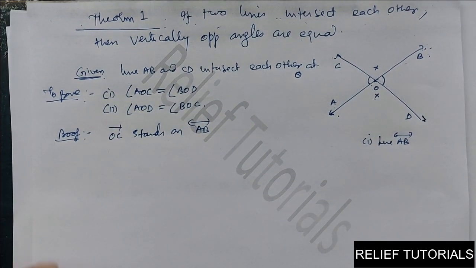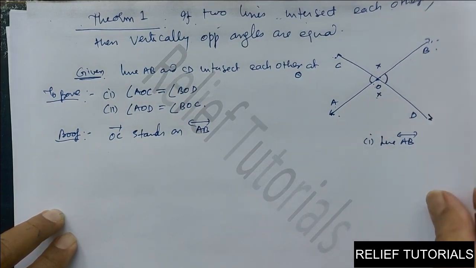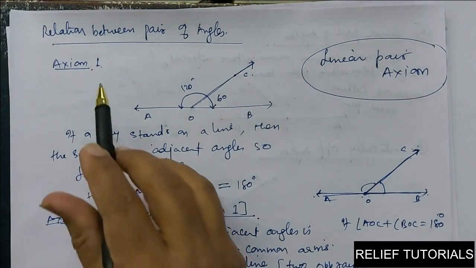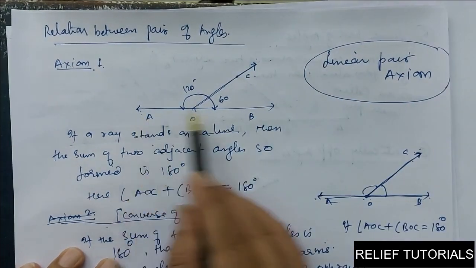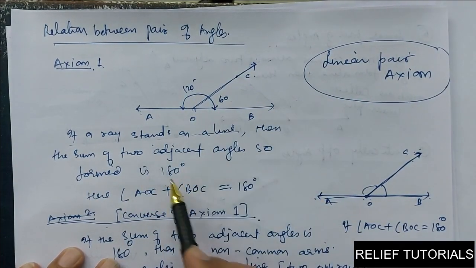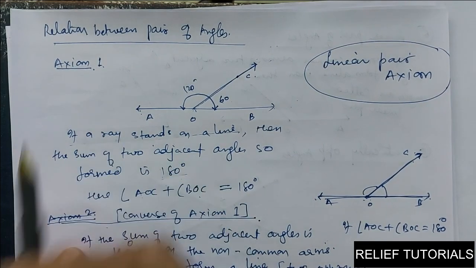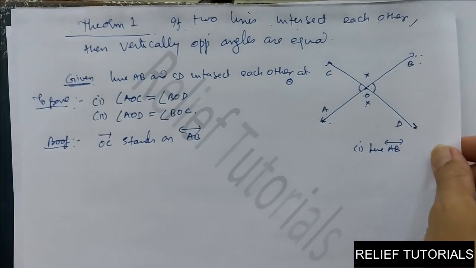Axiom 1: if a ray stands on a line, say ray OC stands on line AB, then the sum of these two angles is 180 degrees. So here we can apply axiom 1.